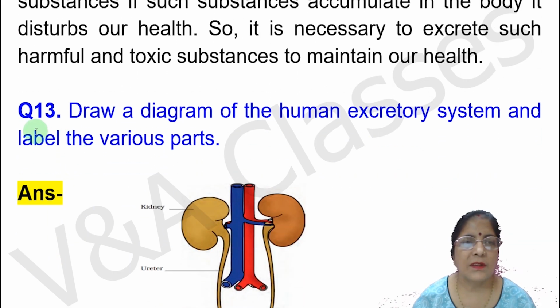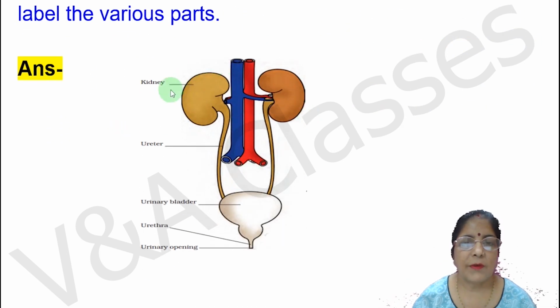Next and last question, question number 13. Draw a diagram of human excretory system and label the various parts. It means human excretory system के diagram को draw करें और इसके different parts को label करें. So you can draw this diagram and label it.